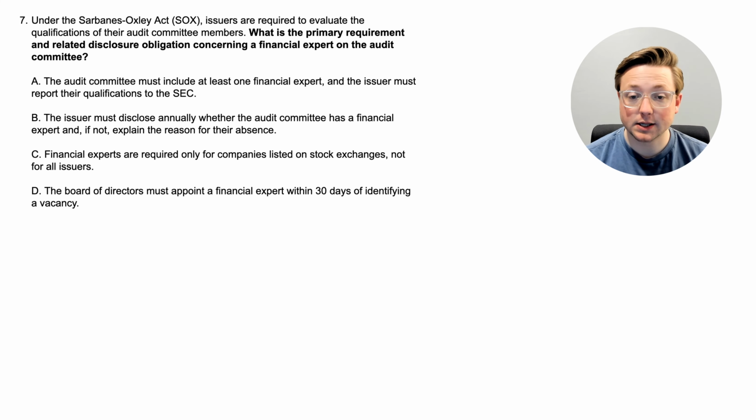A, the audit committee must include at least one financial expert, and the issuer must report their qualifications to the SEC. B, the issuer must disclose annually whether the audit committee has a financial expert, and if not, explain the reasons for their absence. C, financial experts are required only for companies listed on stock exchanges, not for all issuers. And then there's D, the board of directors must appoint a financial expert within 30 days of identifying a vacancy. So again, which one of these is the correct one?